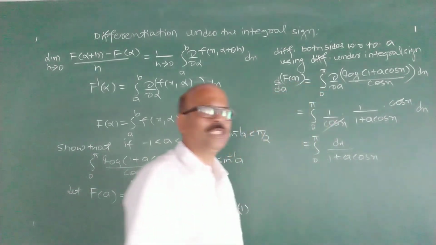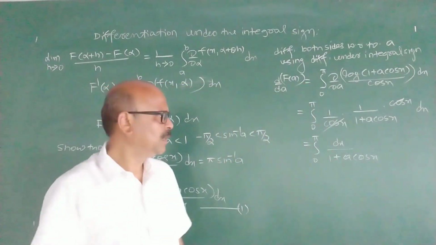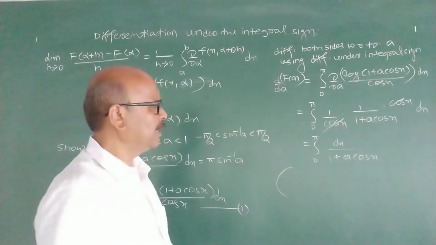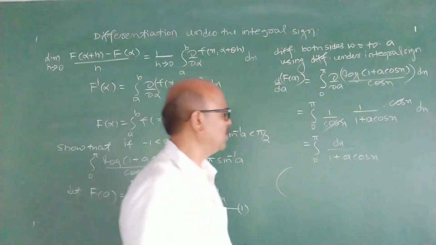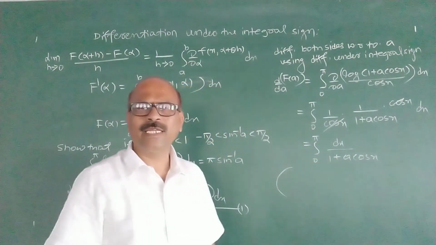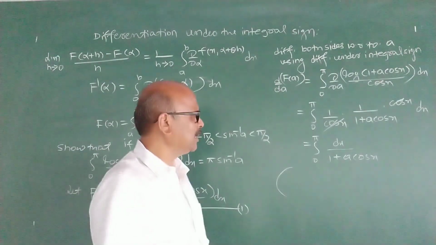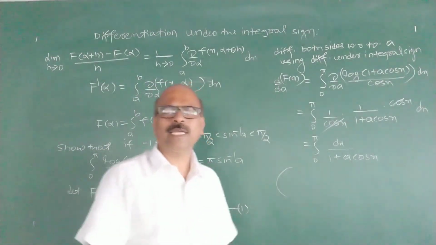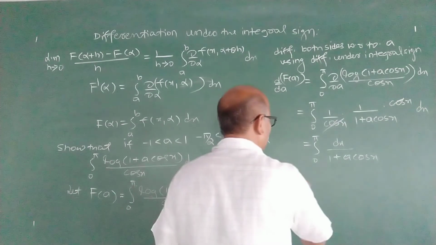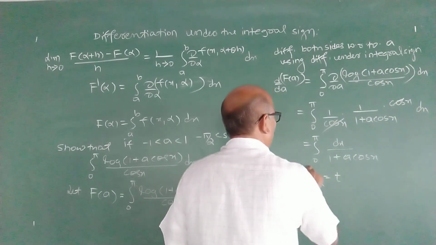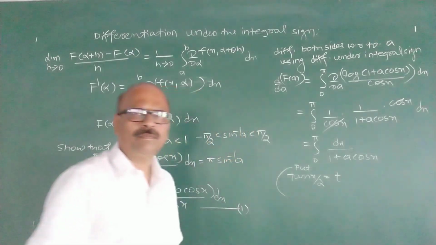Now this can be easily evaluated. You have to evaluate this. In PUC classes I have studied how to integrate this type of function. If the expression is only first degree in sin x and cos x, the substitution is tan x by 2 equal to t. Put tan x by 2 is equal to t.